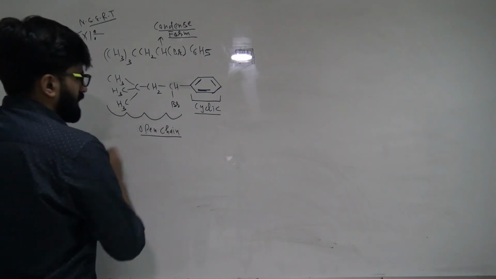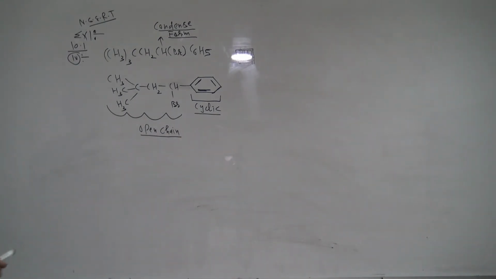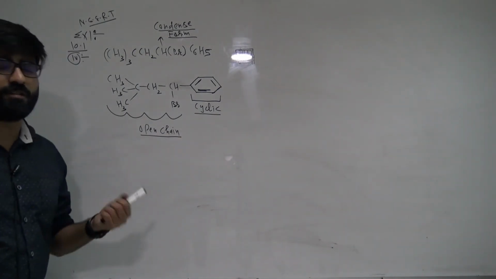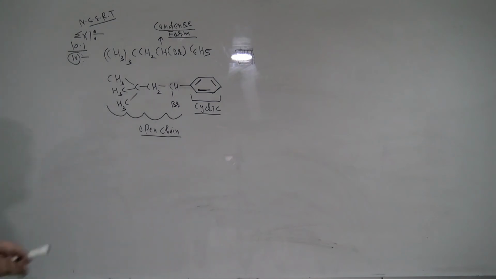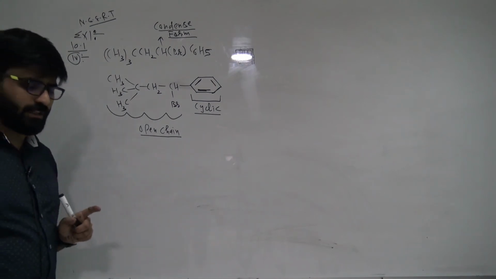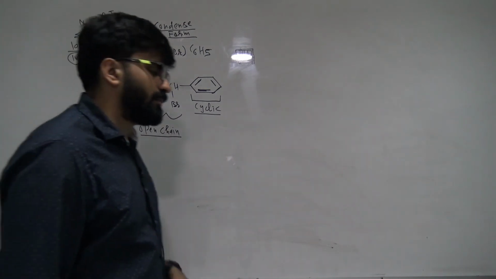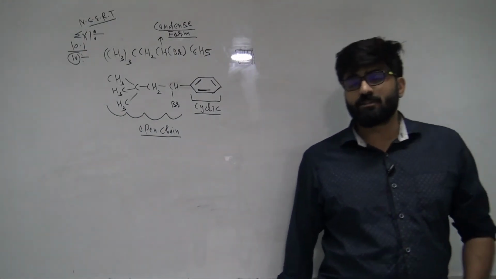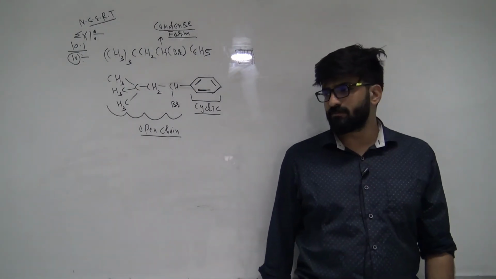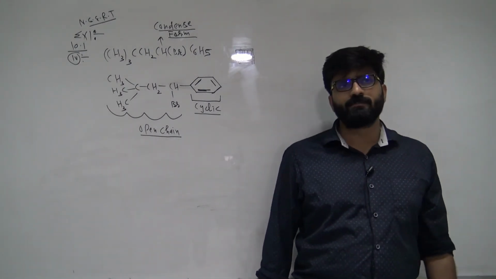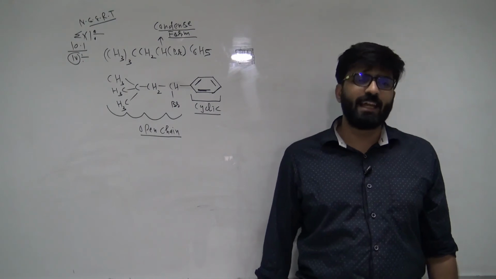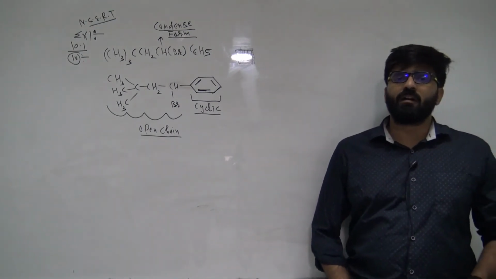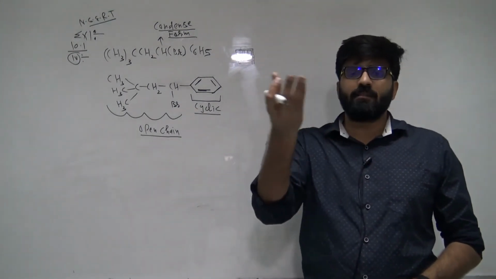Okay, open chain, right? So now how are we going to decide whether the open chain or the closed chain will be the main chain? Guys, listen to me very carefully. If the closed chain contains more carbon atoms and the open chain does not contain any kind of functional group or double bond, then the closed chain will be chosen as the main chain.